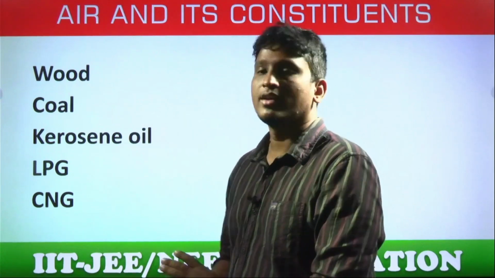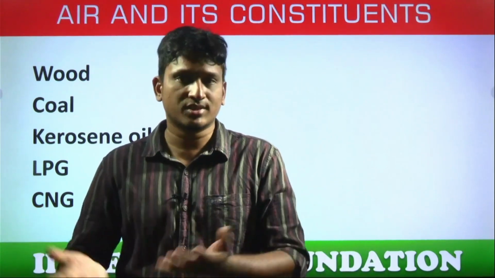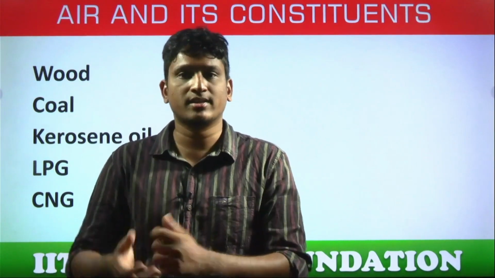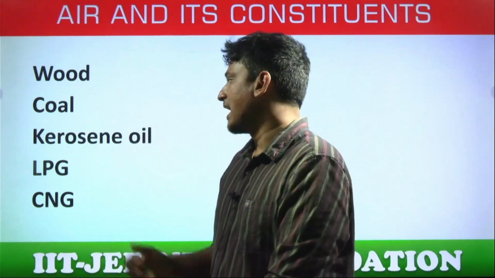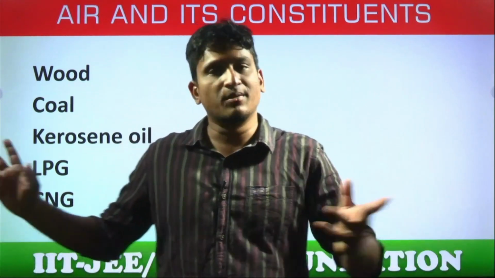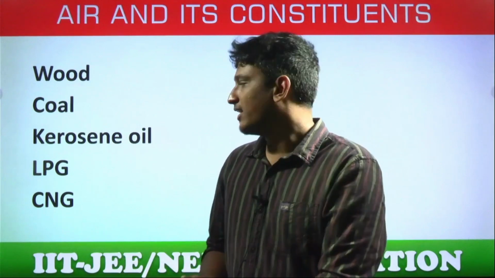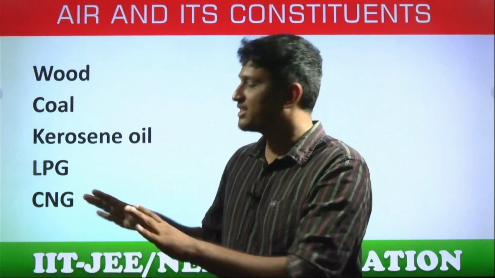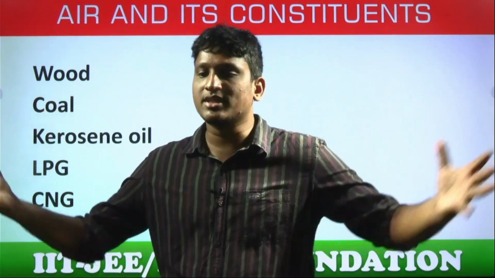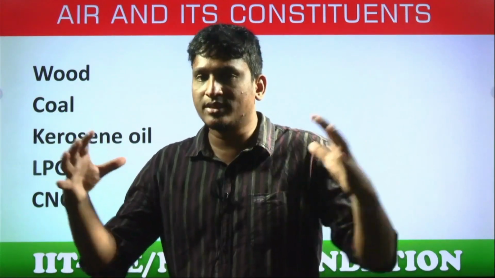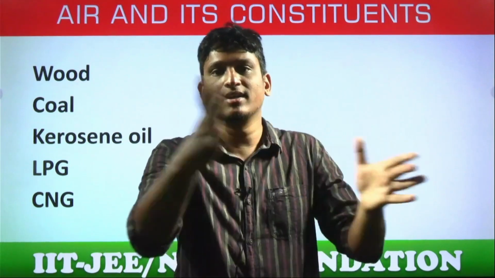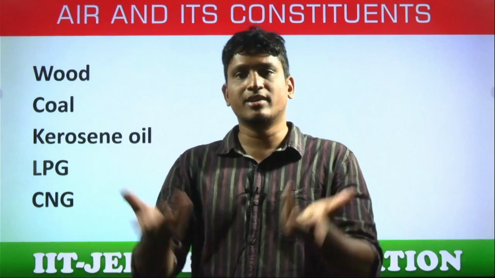And kerosene oil. Where is kerosene oil used? Mainly for lamps and some kinds of stoves. So there we use kerosene oil. And LPG, liquefied petroleum gas. Nowadays we are using LPG cylinders only. Gas cylinders, right, students? It contains mainly butane, propane and so on. It's a mixture of different gases. LPG is liquefied because under high pressure this gas is stored in a cylinder, so that when you open it, it directly comes out and we burn it. Yes, sir, on the gas stove, it's a burning reaction.